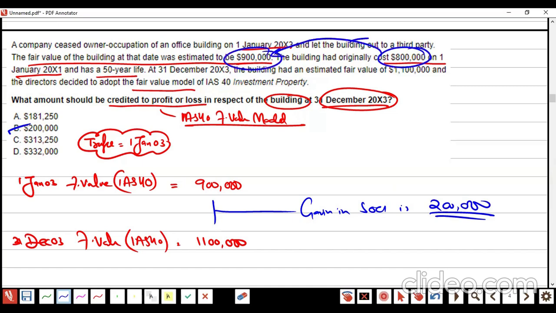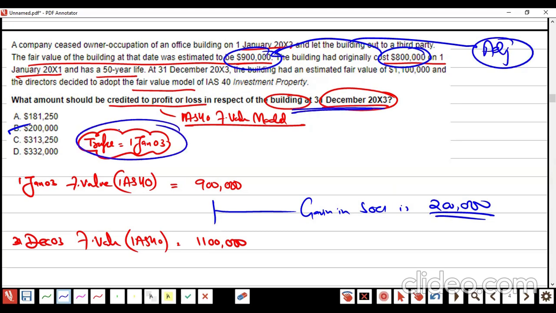Sir, adjustment we will do. They are not asking you the accounting at the 1st of January, so why are you tiring yourself thinking about adjustment? No need of adjusting. They are asking you the year end. At the start of the year, the fair value was 900. At the end of the year, the fair value is 1.1.